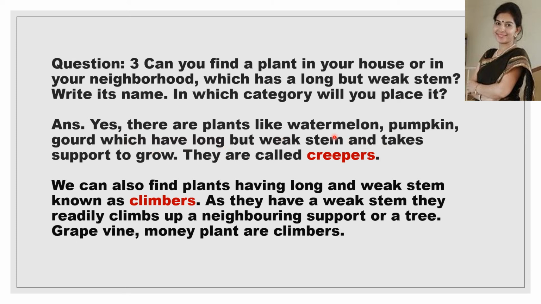The plant can be a watermelon, pumpkin, or a gourd, that is bottle gourd, which is lauki. It has a weak stem and grows along the ground. These plants are called creepers. There are a few plants which have a long and weak stem and need a support, and they climb up the support. They are called climbers, and examples are grapevine and money plant. You can write any one. Money plant is commonly found and it is a climber. Apart from that, watermelon and pumpkin are also there.